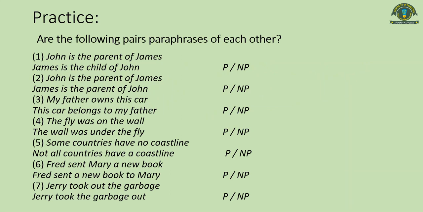Okay, now here is a practice for you again. You have to decide whether the following pairs are paraphrases of each other. There are a total of 7 pairs and 2 sentences are given in each. For example, John is the parent of James, and James is the child of John. So do you think these are synonymous, or do you think these are paraphrases of each other? So yes, they are paraphrases of each other. John is the parent, obviously James is the child of John. So look at these and complete it, then we will move on.